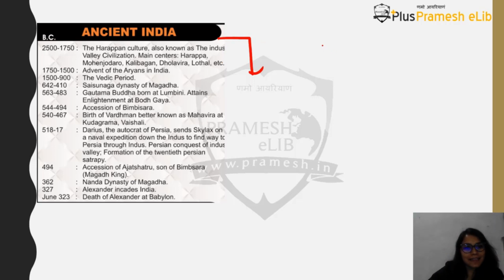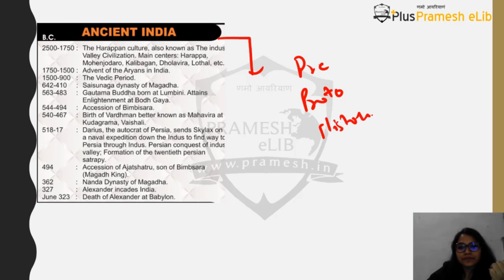If you have read NCERTs or the Tamil Nadu book or any other book that you're following for studying history, you must have realized that they talk about three forms of history, right? What are the three forms of history? One is prehistory, the other is proto-history, and the last one is history. Okay. Now what is the difference between prehistory, proto-history and history?